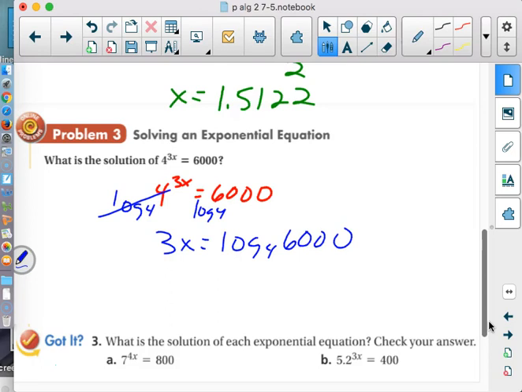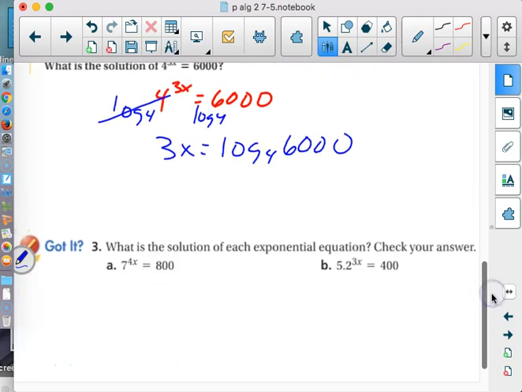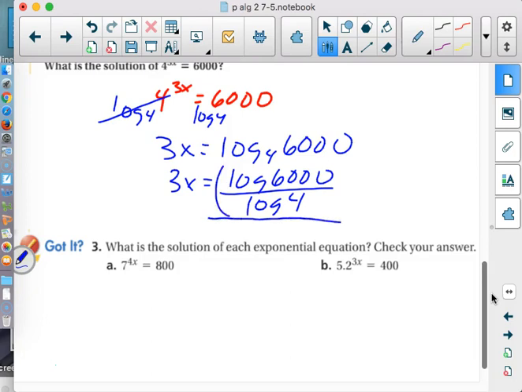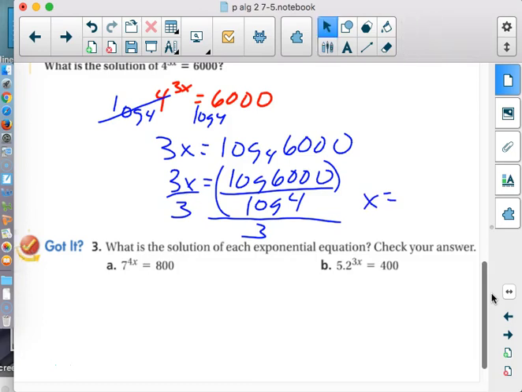Now you just did this in 2 problems with your partner. So what do we do next? Log 6,000 over log of 4. Anything else you'd have to do to get the answer? Divide it all by 3. Well, let's find out what that is. Log of 6,000 divided by log of 4, and divide that by 3. 2.0918.